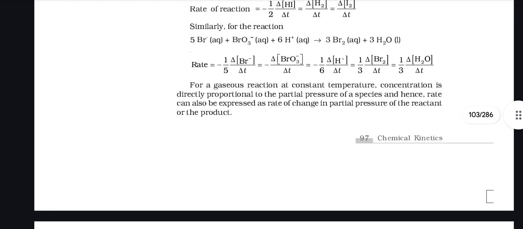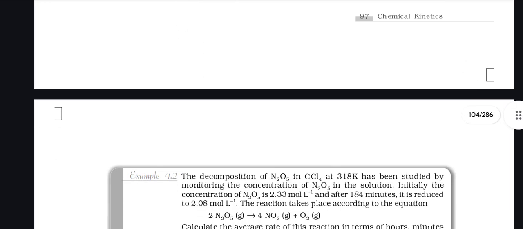Similarly, for a gaseous reaction at constant temperature, concentration is directly proportional to the partial pressure of a species, and hence the rate can also be expressed as the rate of change in partial pressure of the reactant or the product.